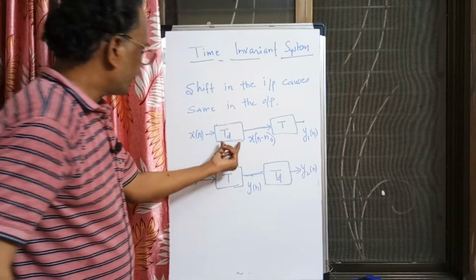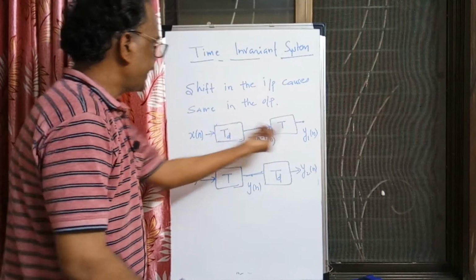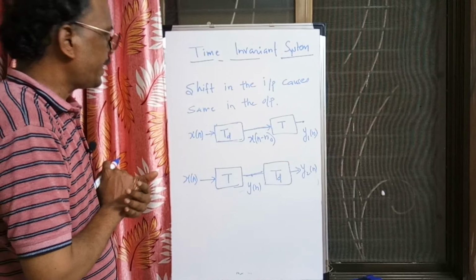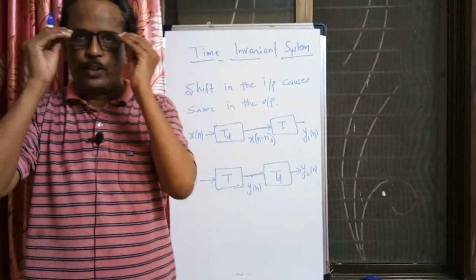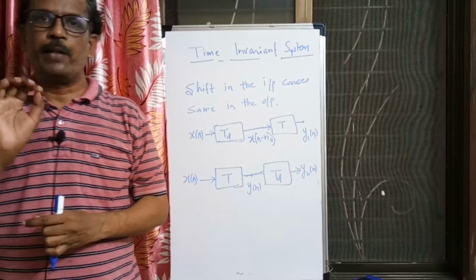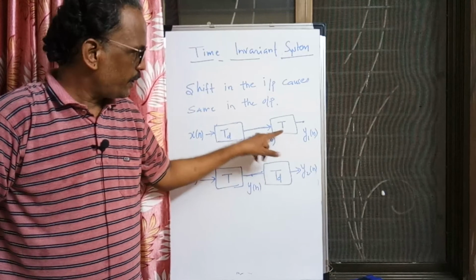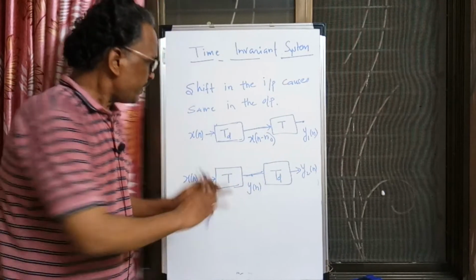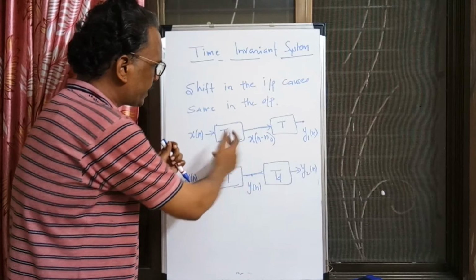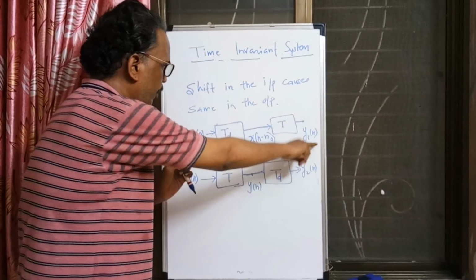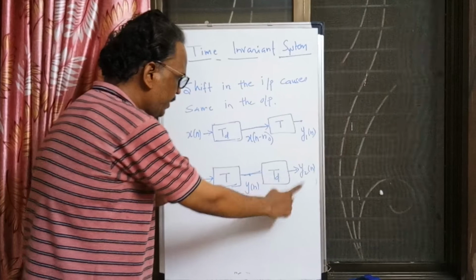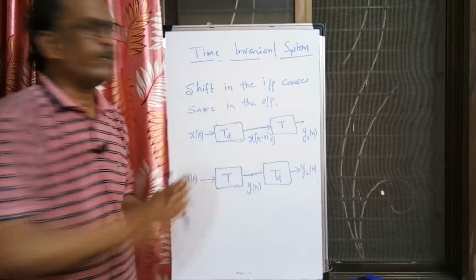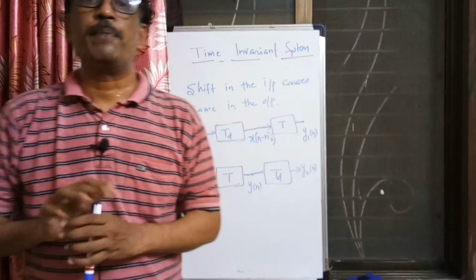If we interchange the order of TD and T, then we can say that the system is time invariant. The given system is represented by T. If they commute, meaning first TD comes and then T, and we get the same result after changing their positions, then we can say that the system is time invariant.